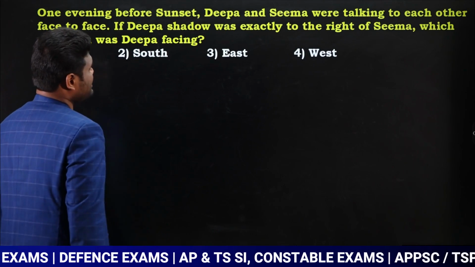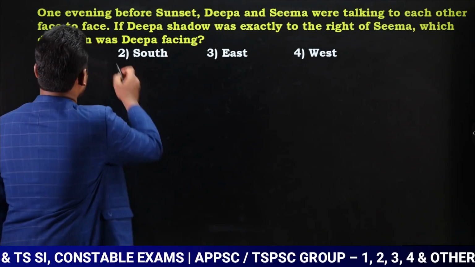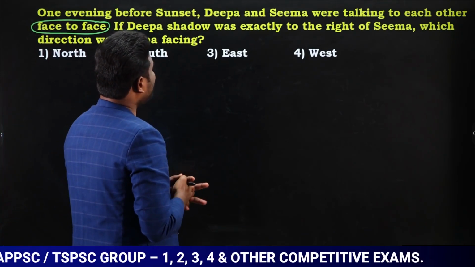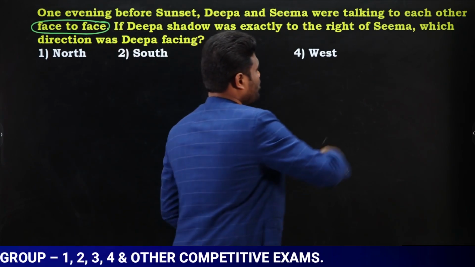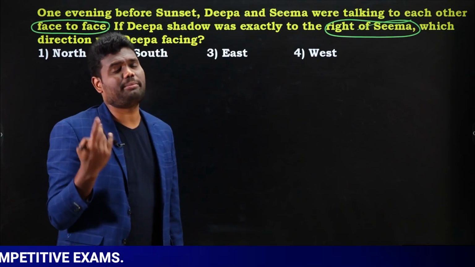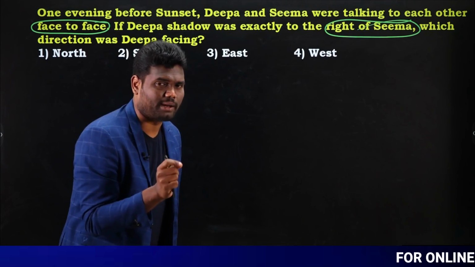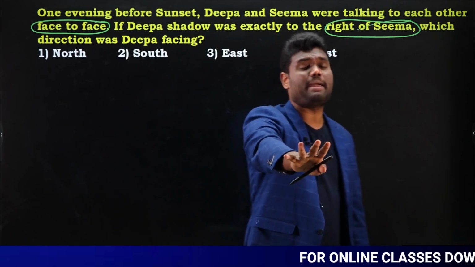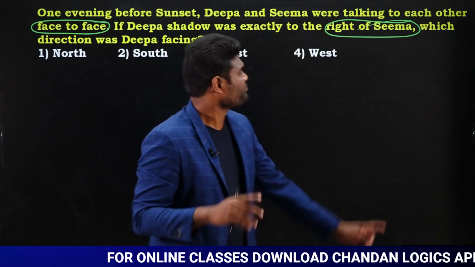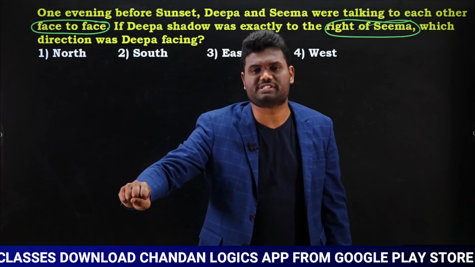One evening before sunset, Deepa and Seema were talking to each other face to face. Look here. Even here they are talking face to face. If Deepa's shadow was exactly to the right of Seema, look here, right of Seema. Whose shadow, Deepa's shadow, Seema's shadow, bike shadow, is not important, because shadows will be on the same side. Yes or no? That is the reason whose shadow it is is not important. Just know right of Seema. So it is found that shadow was on the right hand side of Seema.